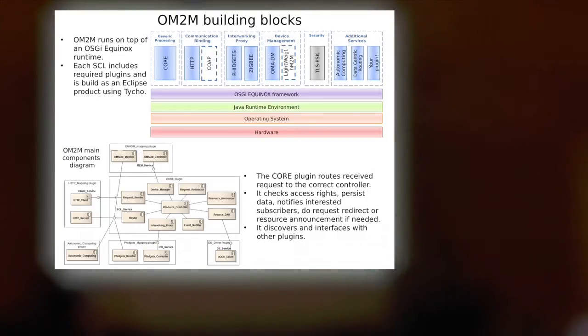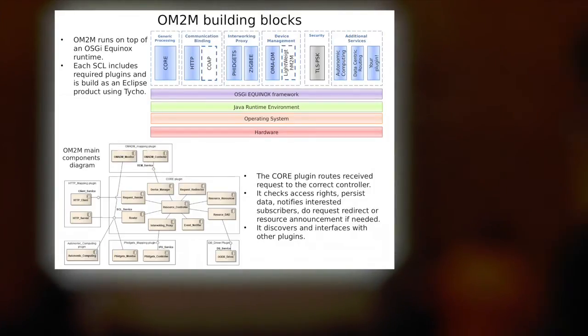OM2M runs on top of an OSGi Equinox runtime. Plugins are classified based on their functionalities. We have plugins to bind to different communication protocols, such as HTTP and CoAP.